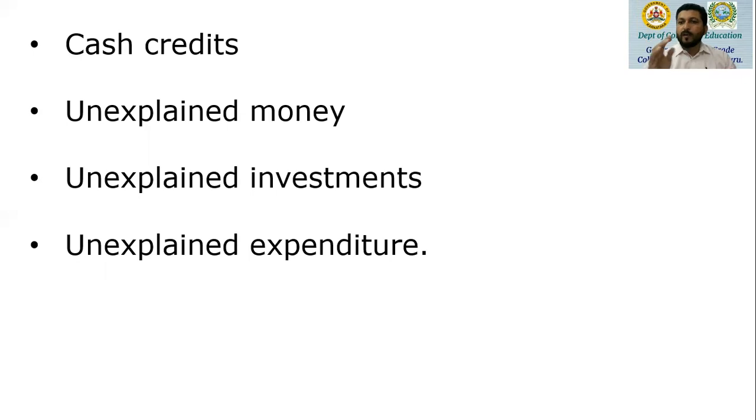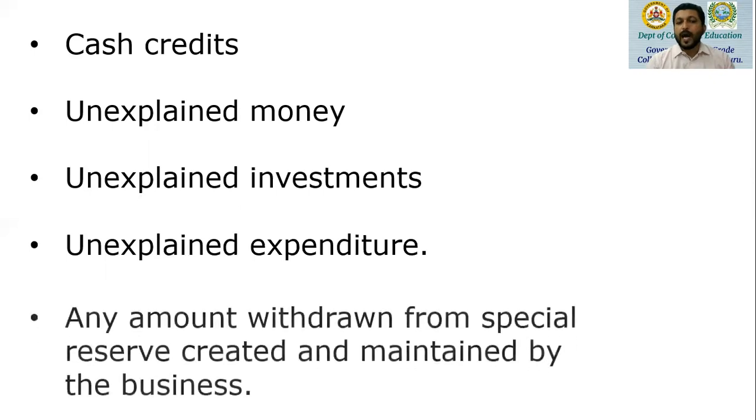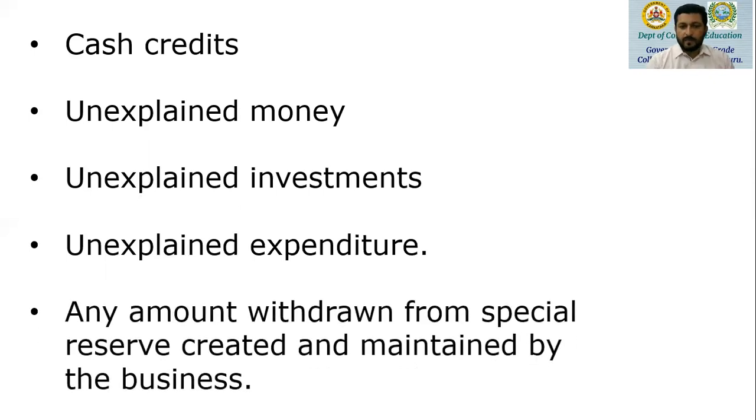So when the assessing officer questions the SSE, how come such amount of expenditure was incurred? What is the source of income? And if the SSE is not able to provide a satisfactory answer to the assessing officer's question, the income tax officer would assess the expenditure incurred and treat it as deemed income. And that is called unexplained expenditure.